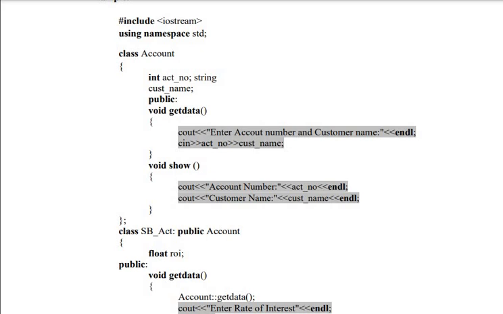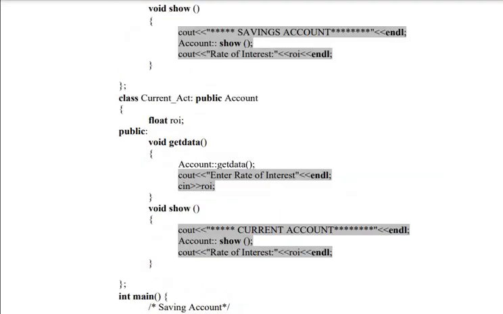Account number, customer name, the functions to get data and show. So from account, SB underscore ACT is created, that is your derived class. And from account, current underscore ACT, another derived class. I have two derived classes and one base class.